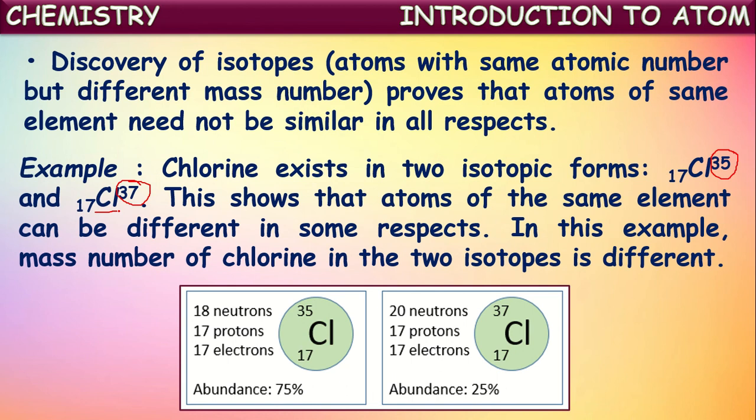But here, in the isotopes case, one property is being different, that is the mass number. Even though these two are of the same element, they have one property different, that is mass number. This shows that atoms of the same element can be different in some respects. In this example, the mass number of chlorine in the two isotopes is different, isn't it? For one it is 35, whereas for the other it is 37. Of course, this is because of the difference in the number of neutrons existing in the nucleus. But anyhow, one property is different.